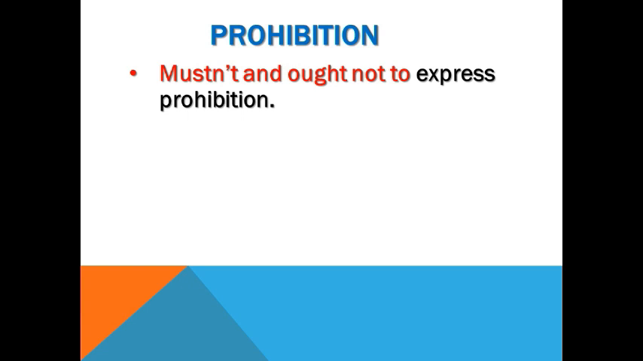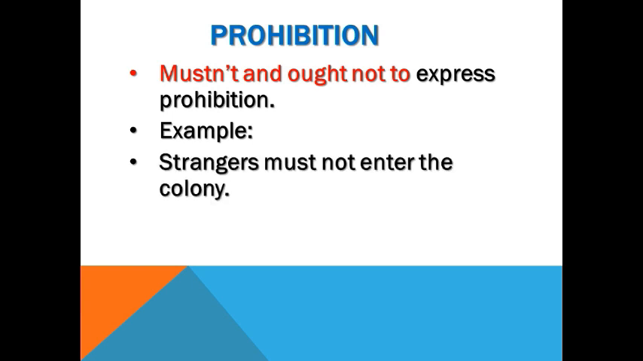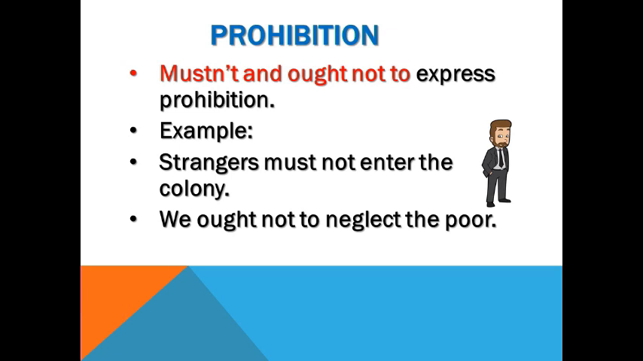Prohibition. We use must not and ought not to express prohibition. Example: strangers must not enter the colony. It means the strangers are prohibited. We ought not to neglect the poor. Here, ought not to expresses moral duty.